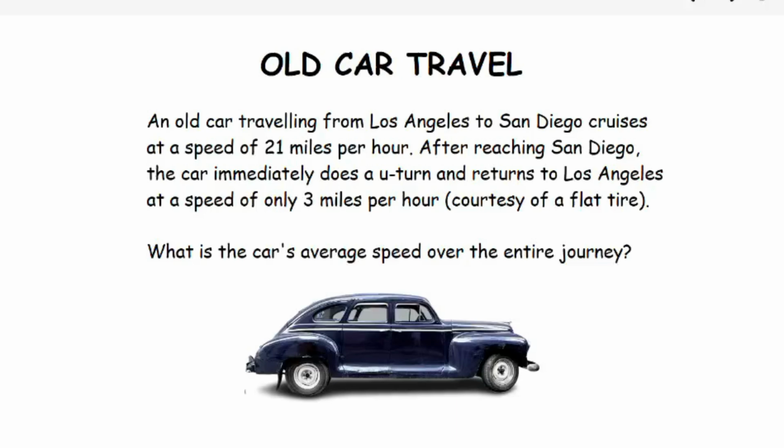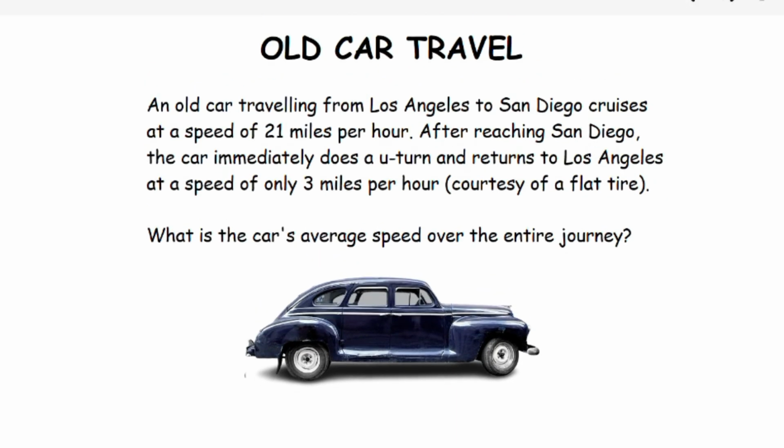An old car traveling from Los Angeles to San Diego cruises at the speed of 21 miles per hour. After reaching San Diego, the car immediately does a U-turn and returns to Los Angeles at the speed of only 3 miles per hour, courtesy of a flat tire. What is the car's average speed over the entire journey?